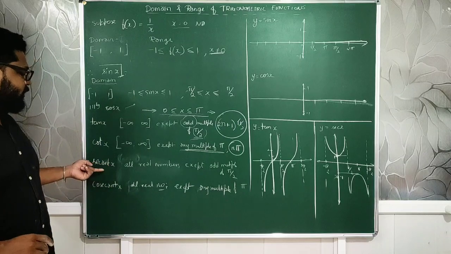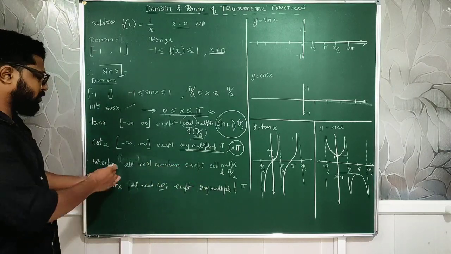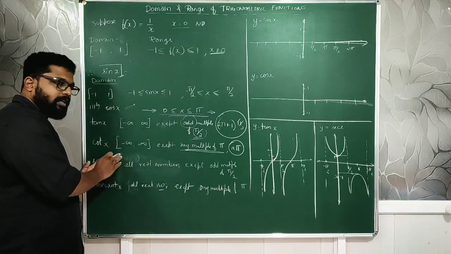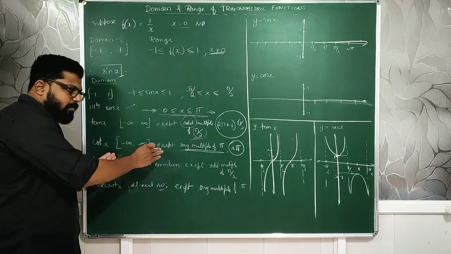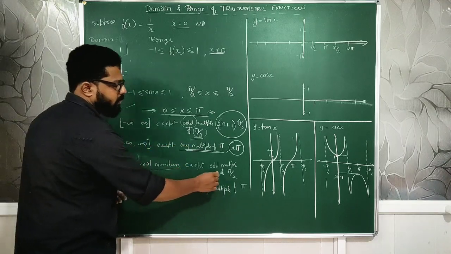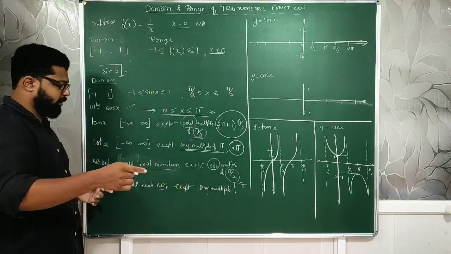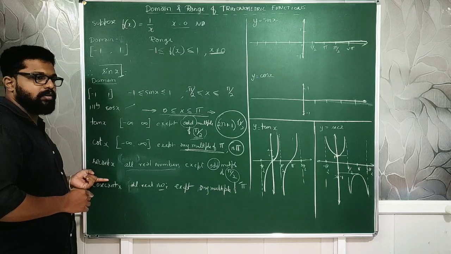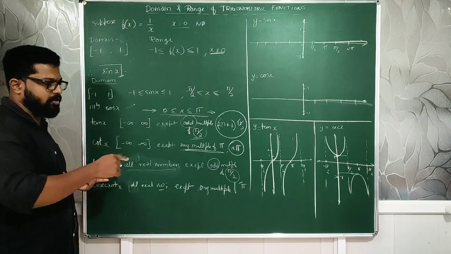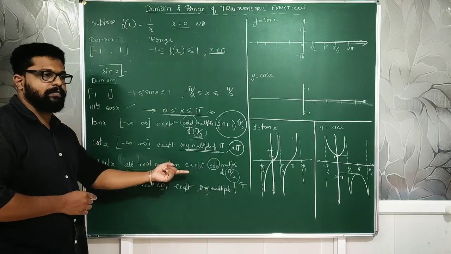Okay. Next, secant x: all real numbers except the odd multiples of pi by 2. Just write it as all real numbers except odd multiples of pi by 2. You can see, odd multiples of pi by 2 for secant, what is it? It's not defined. Check and see. It's not there. What is cos at an odd multiple? 0. So obviously 1 by 0 is not defined.